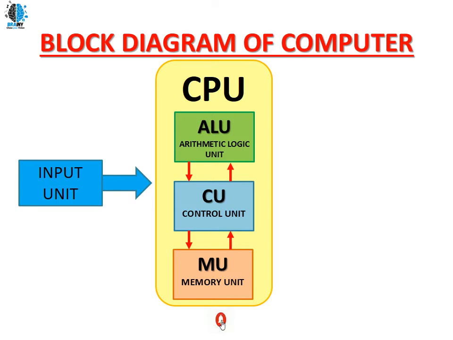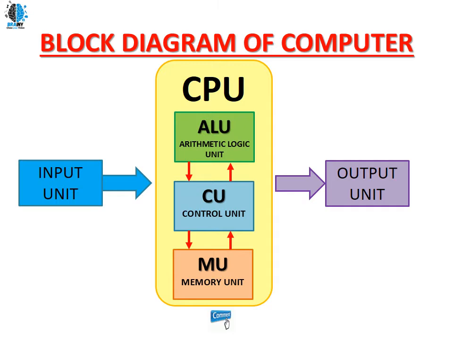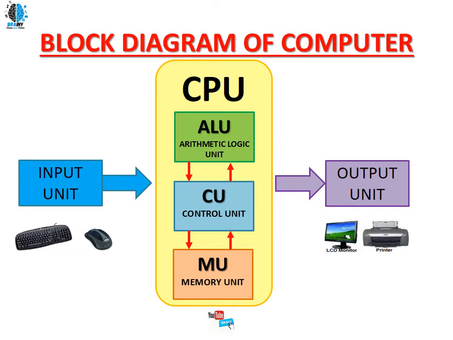All these different units interact with each other to process the data and give the desired data to the user. So after processing, the CPU gives the data to the user in the form of output on the output unit. This is how our block diagram of a computer works. What are the input devices? The input unit has a keyboard and mouse, the most commonly used input devices. The output unit has the monitor and the printer, the most commonly used output devices.